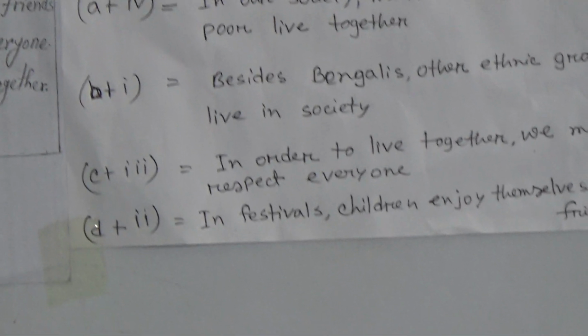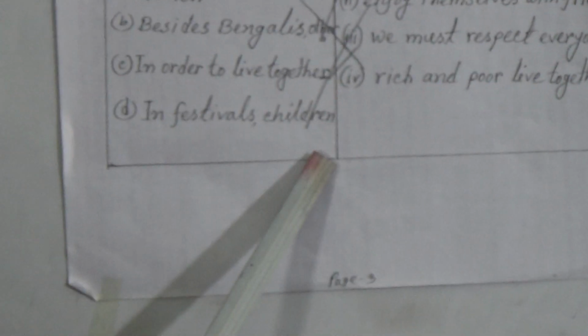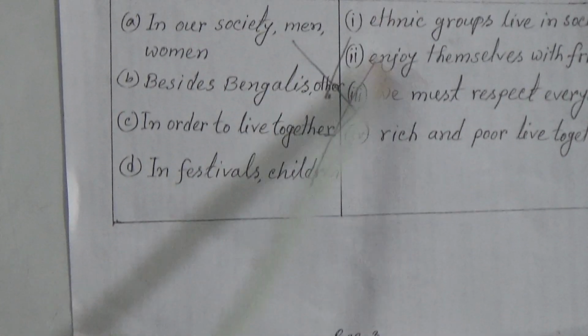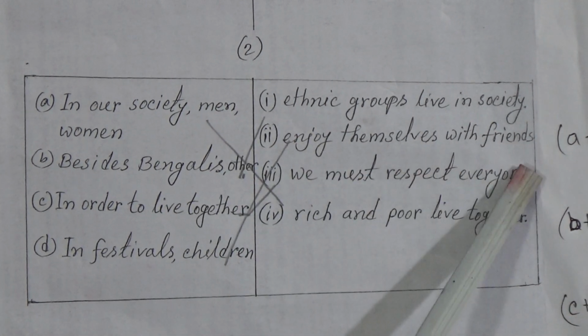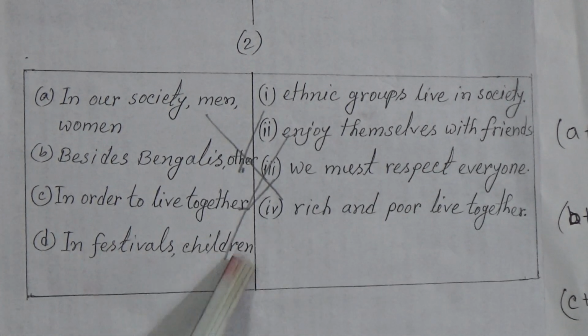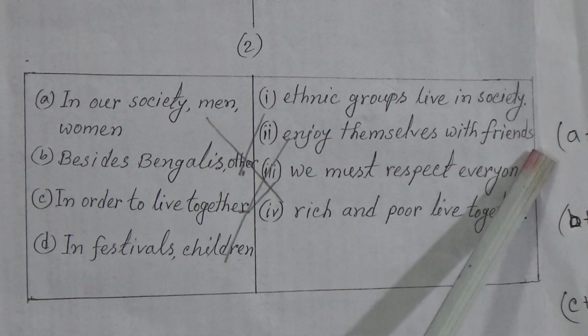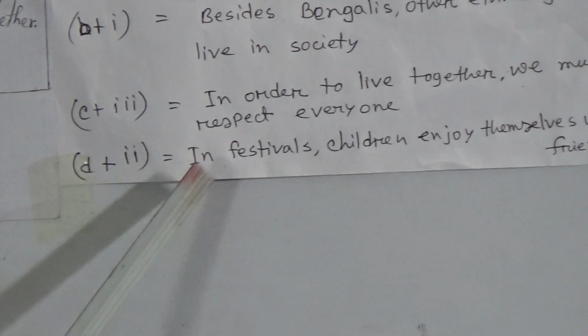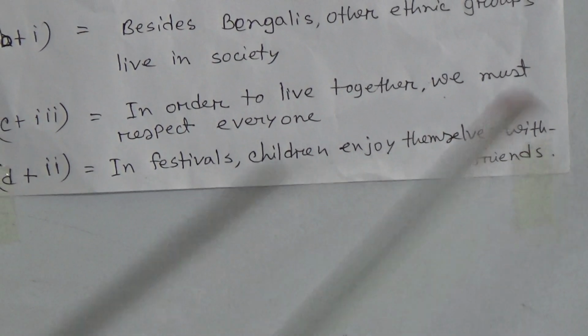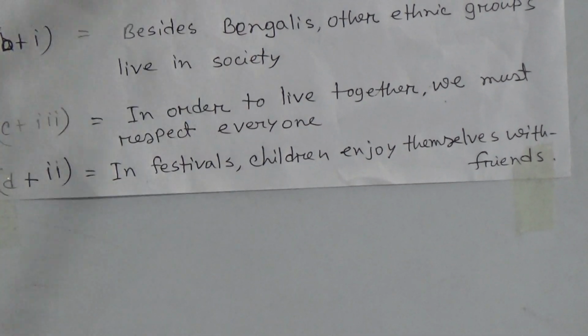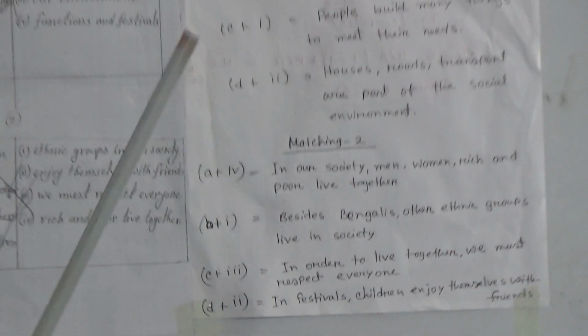Okay. Then number D, in festivals, children... Which sentence can I add with number D? Number 2, enjoy themselves with friends. In festivals, children enjoy themselves with friends. So here you will write this sentence like this way. In festivals, children enjoy themselves with friends. So here, dear students, you have to write this matching like this way. You have to follow this format.